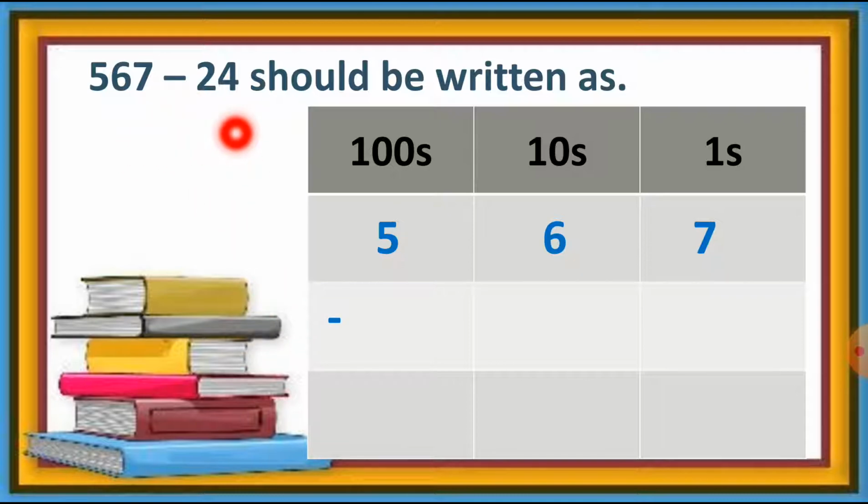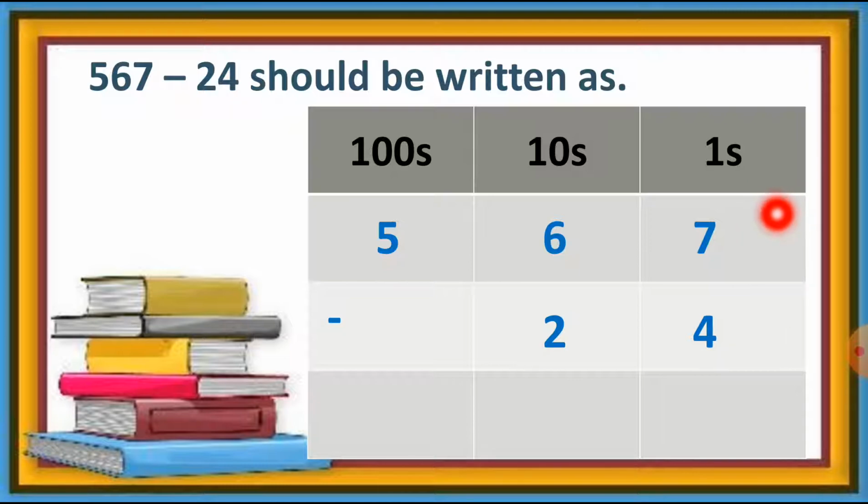Now let's talk about the number 24. The 4 is at the ones place, so write this 4 at the ones place. Then the 2 is at the tens place, so we write this 2 at the tens place. Now the numbers are written correctly in the correct places, so we can easily solve the sum.